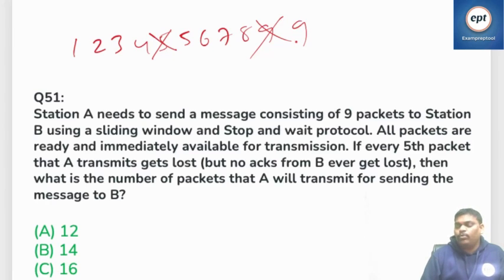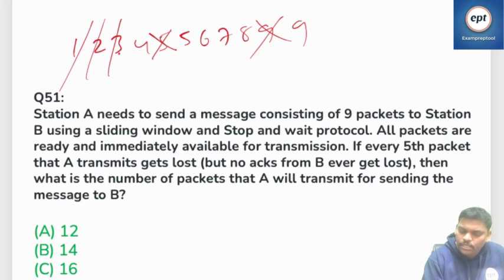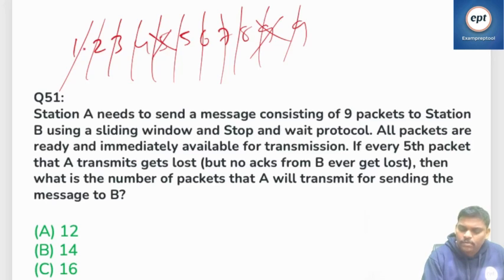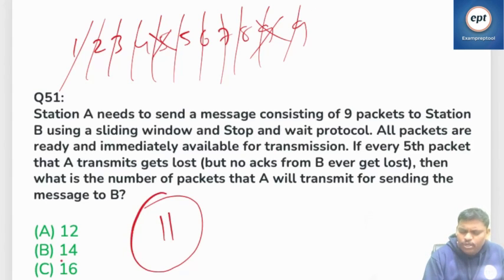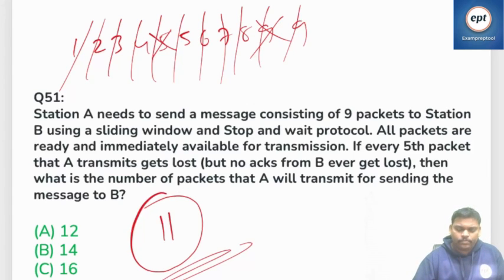Until it comes, I don't send one more, right? So what is the answer? 1 2 3 4 5 6 7 8 9 10 11, right? I think 5 6 7 8 9 10 11, the answer is 11. Same problem, forget about options, same problem I did for stop and wait, right? Same only, whichever failed, send that, because what kind of acknowledgement is going to be here?